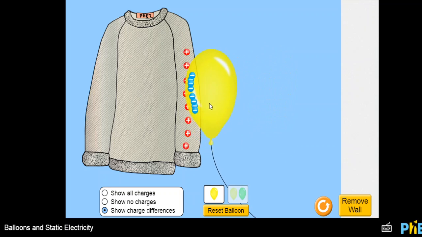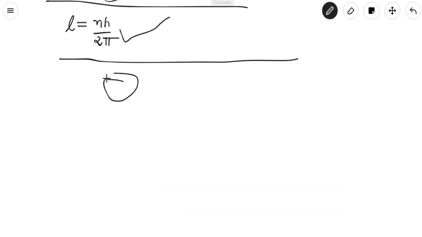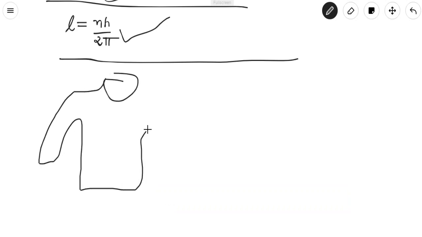It can be understood by the rubbing of this balloon. If I rub the balloon on the sweater, electrons are transferred to the balloon. That's why the charge of this sweater, you see how many positive charges are there? 1, 2, 3, 4, 5, 6, 7, 8. So 8 positive charges on the sweater. Similarly, 8 negative charges on the balloon. So the total charge for the sweater and for the balloon.